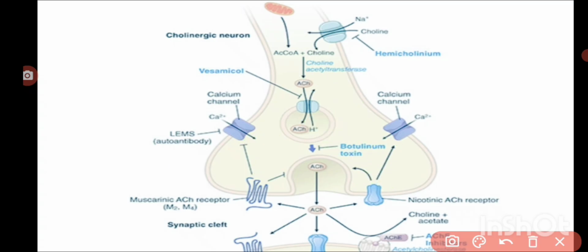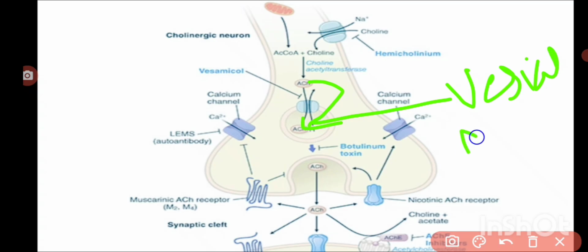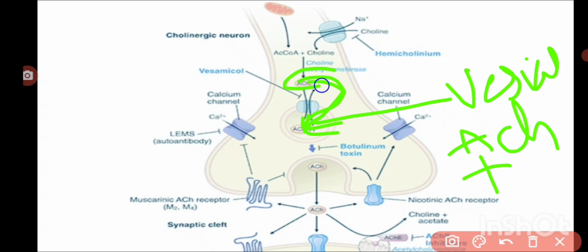Acetylcholine is transported into the storage vesicles with the help of the vesicular acetylcholine transporter. Okay, until now we have discussed the synthesis, the rate limiting step in the synthesis, and how storage is done.